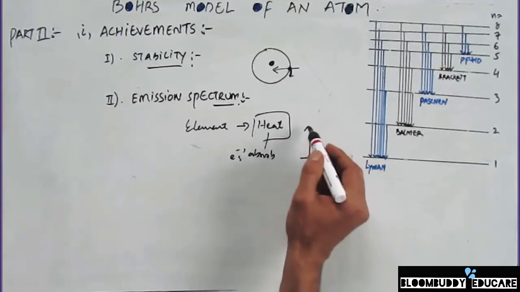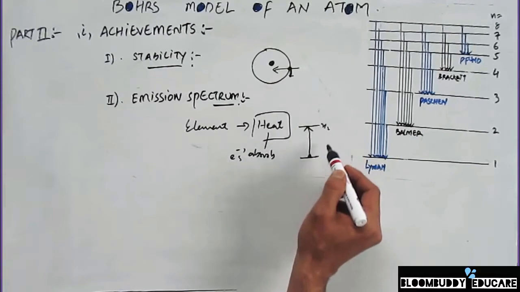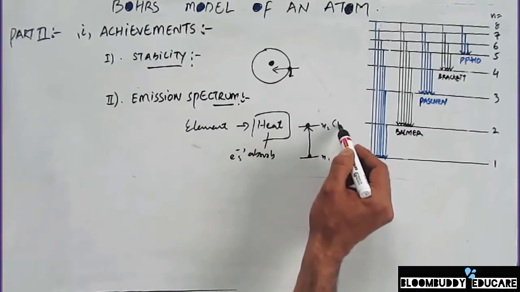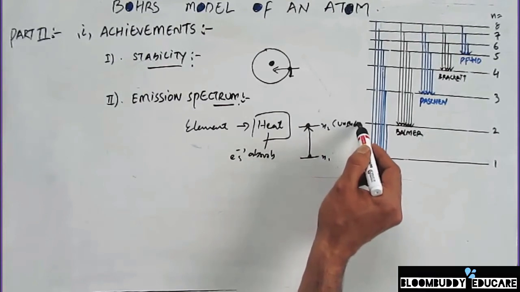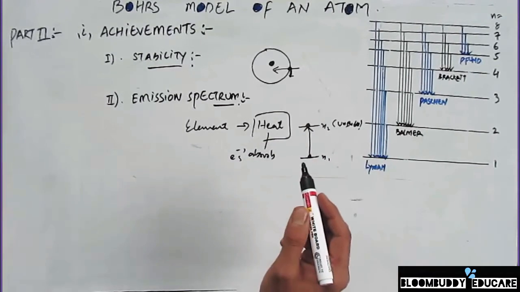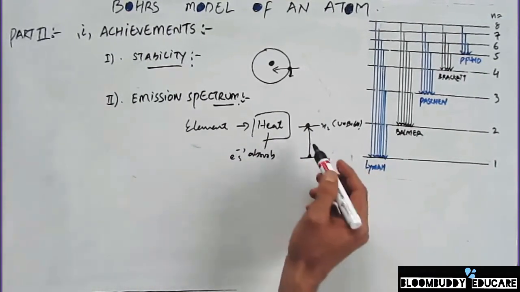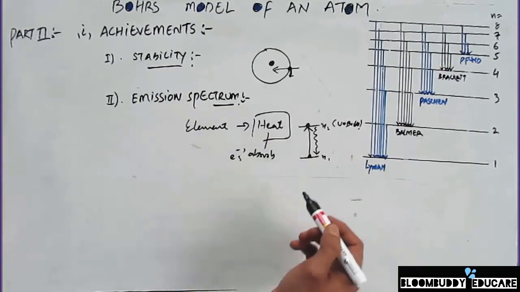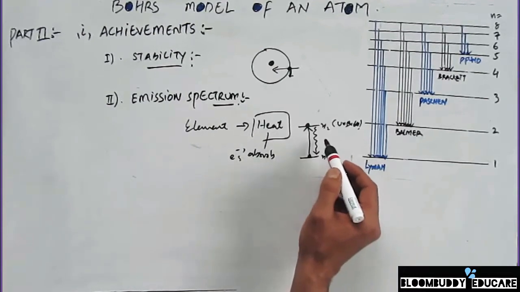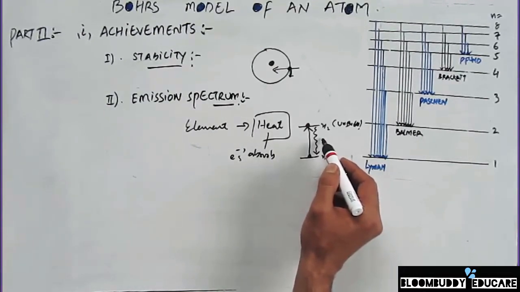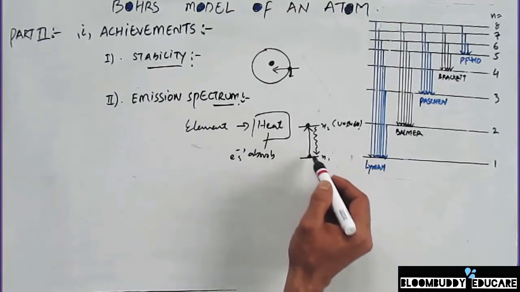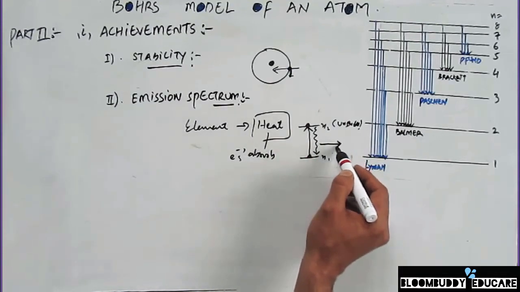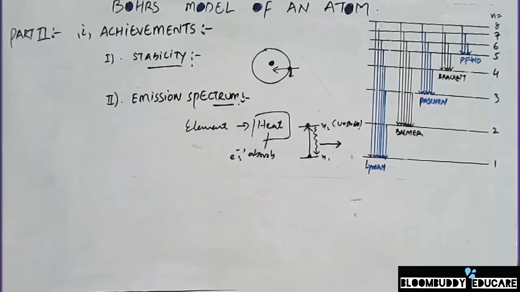However, when an electron reaches a higher energy level, at that stage the electron becomes unstable. Once an electron is unstable, it starts to jump back to its normal level or a lower energy level. In that case, some of the energy that was earlier absorbed by the electron to go to the higher energy level is released back in the form of electromagnetic radiation.